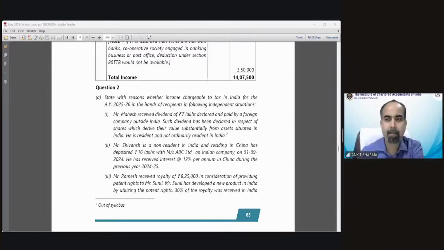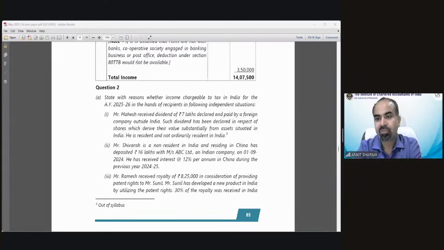Anyone else? Ishan is saying that is applied to the foreign company for taxing its income. So according to you, not taxable in this case. Okay. Anyone else? Mrs. Gayatri is saying asset situated in India, taxable in India.